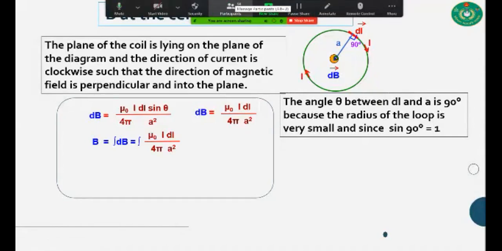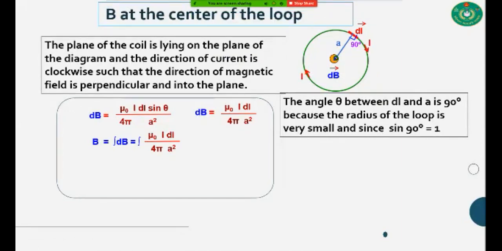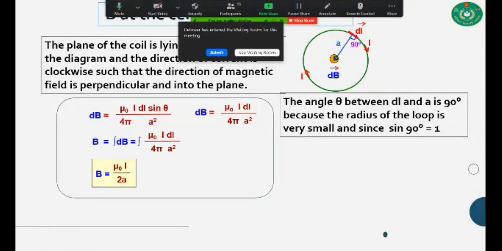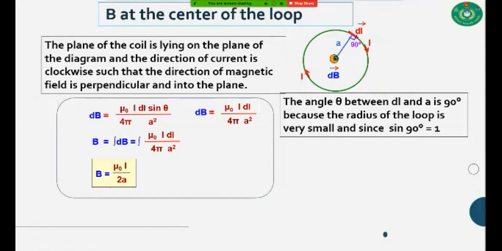Now we want to get the whole amount of magnetic field for this circular wire, so we have to integrate this equation. After this integration we are getting B equal to mu naught I divided by 2a. You have to remember that a circular wire means there must be some turns.